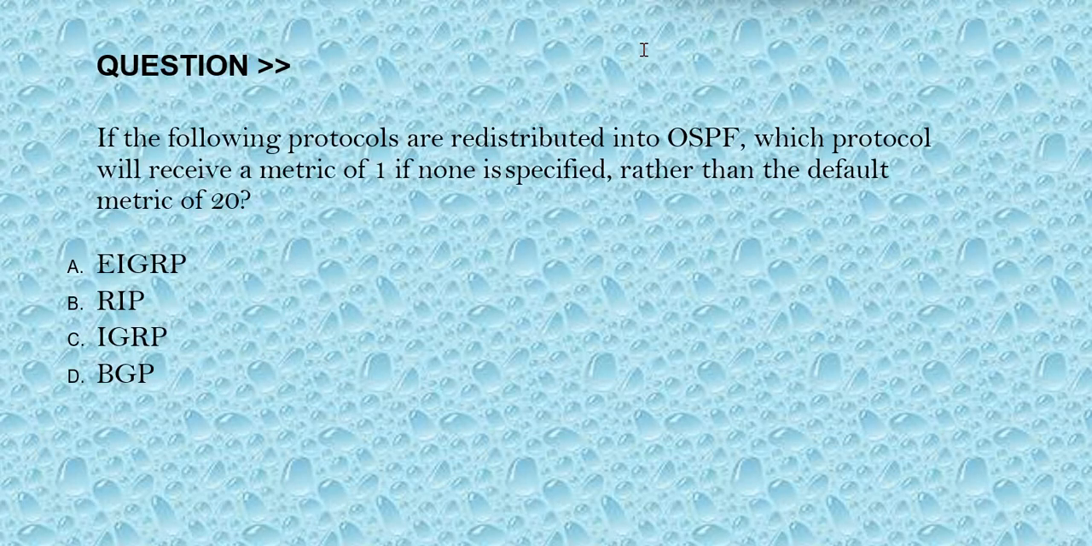Our next question is, if the following protocols are redistributed into OSPF, which protocol will receive a metric of 1 if none is specified, rather than the default metric of 20? The options are: option A, EIGRP. Option B, RIP. Option C, IGRP. Option D, BGP. The correct answer is option D.